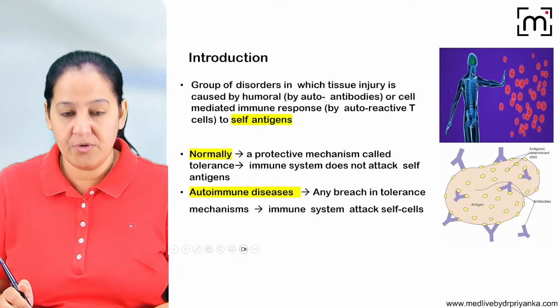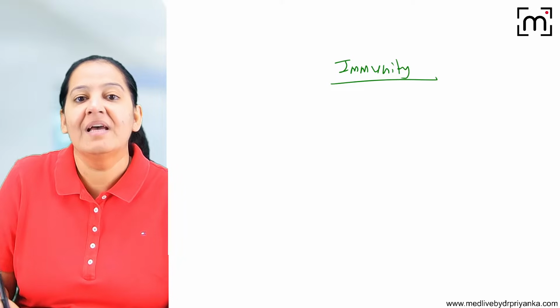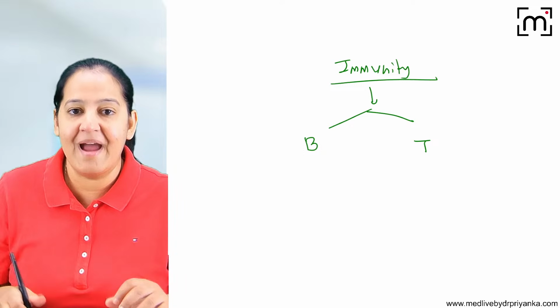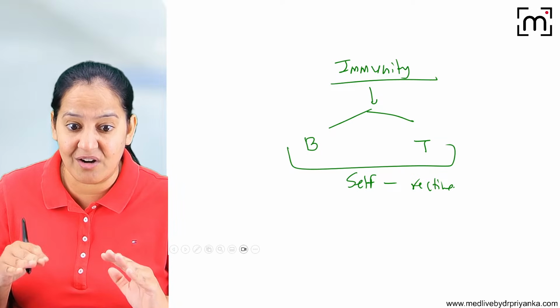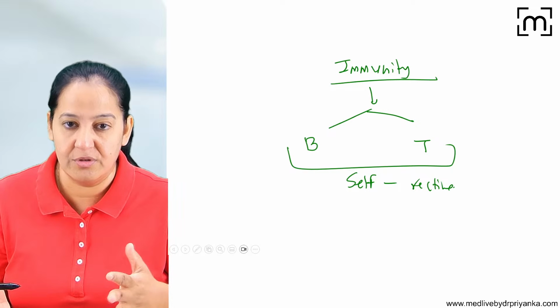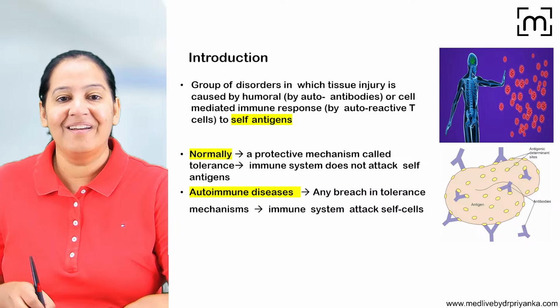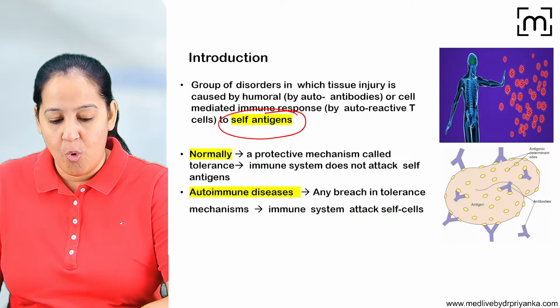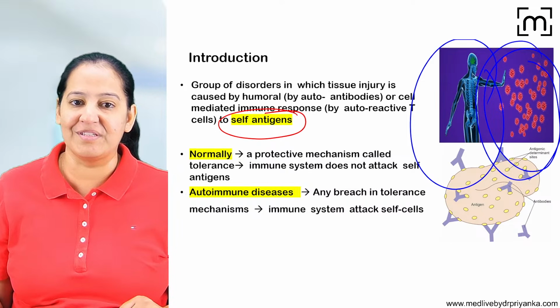This is autoimmunity. So in autoimmunity, who are the soldiers? In the human body, who is the army? The army is the immunity. We can compare the army with the immunity. In the immunity, we have two types of soldiers, B lymphocyte and T lymphocyte. Both are soldiers. They become mad. By mad, I mean they become self-reactive. They start killing their own tissue. They don't kill foreign. This disease is known as autoimmunity. So here the immune system becomes reactive for the self-antigen. The own soldiers start killing their own country. That is autoimmunity.